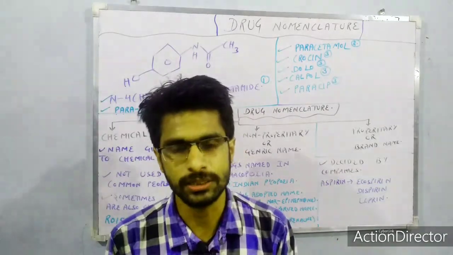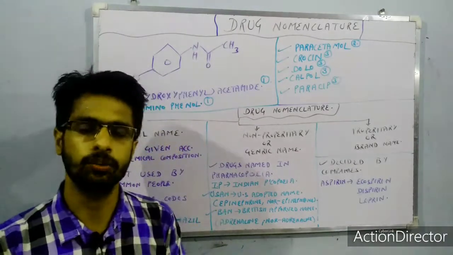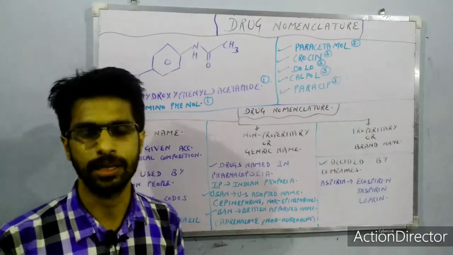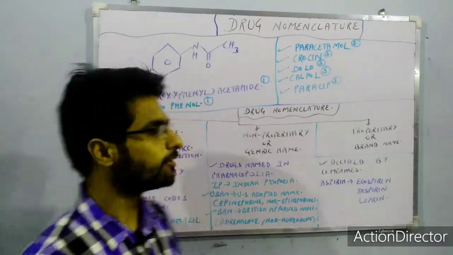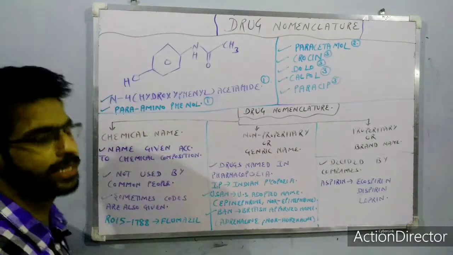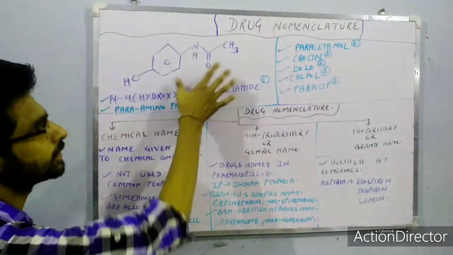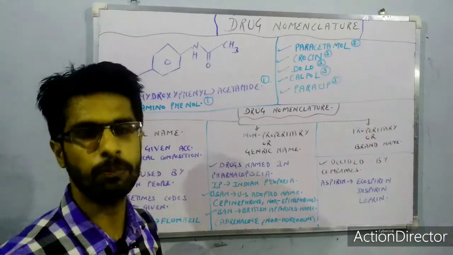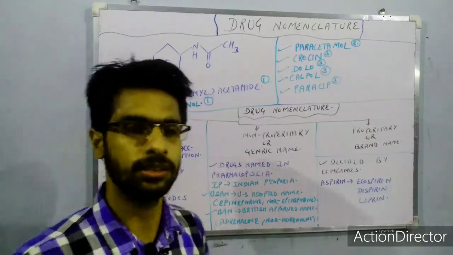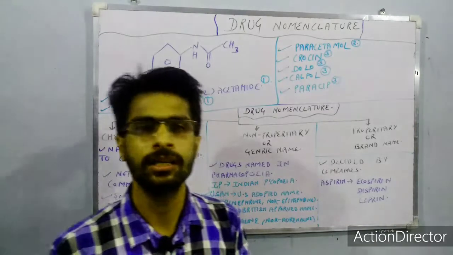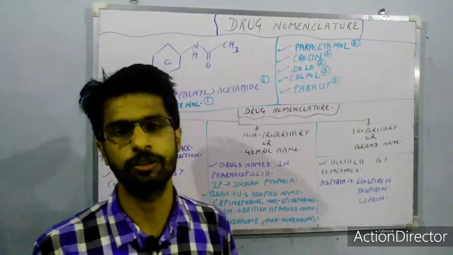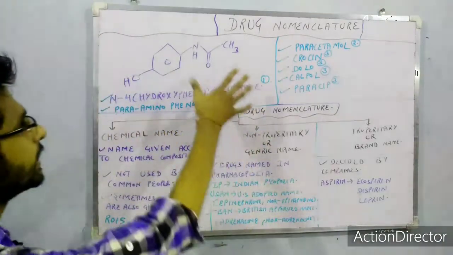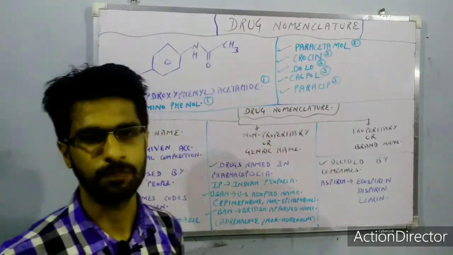First of all, I want to ask you: if you go to the market to buy paracetamol, you go to the chemist shop and say, give me a paracetamol strip or a tablet. You never ask for that particular name, you never show them these structures. The reason is that this is the structure of paracetamol. The chemist is aware of that structure, but the common man is not aware of the structure or the chemical formula. So first of all, this is the structure of paracetamol.